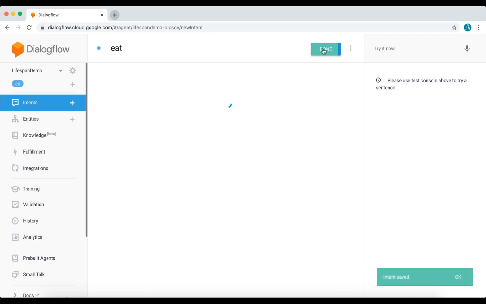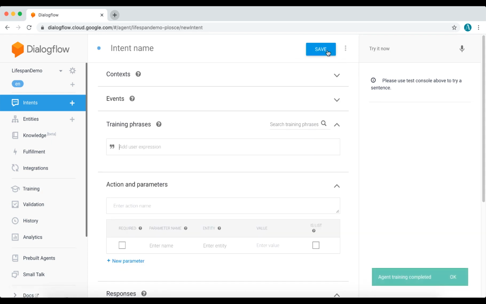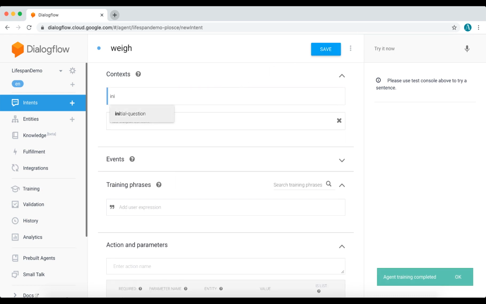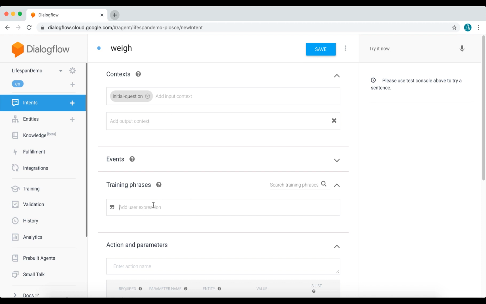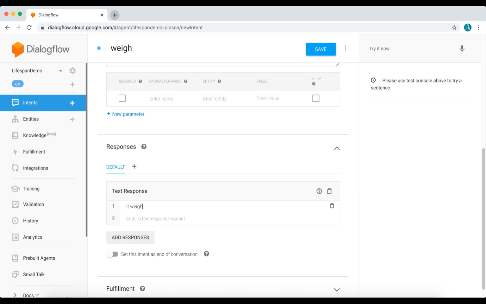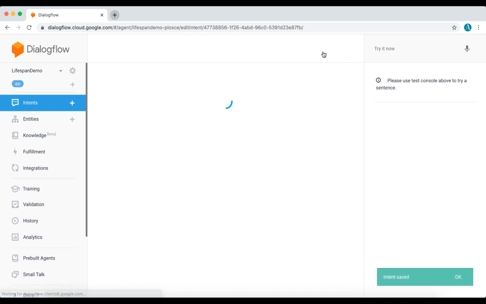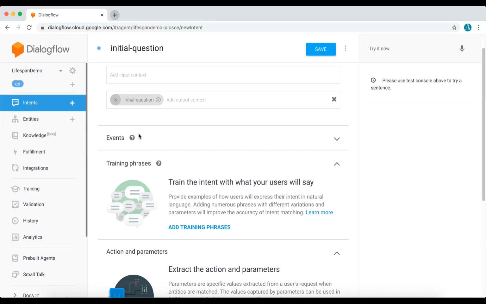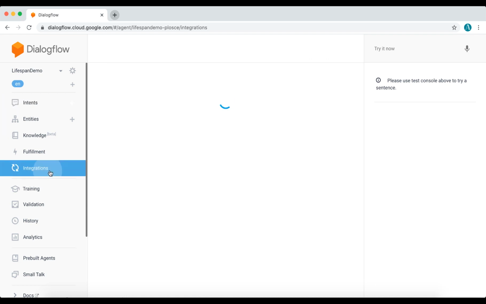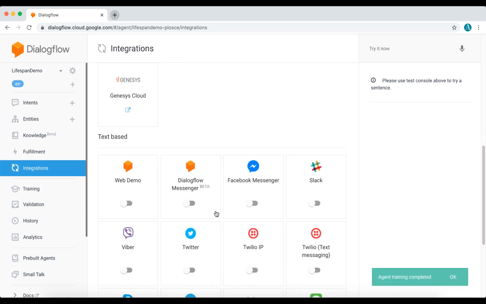Save this, and now we're going to create our last intent, which will be called Weigh. As usual, our input context will be Initial Question, and our training phrase will be something like, "How much does it weigh?" And you can type in a response of your choosing related to the weight of a dog. So now we can save, and our mini bot is complete. And if you recall, our default lifespan was 5 in our first intent. So let's see if this number works, or if it'll be too small and cause the bot to stop remembering halfway, like our initial example.